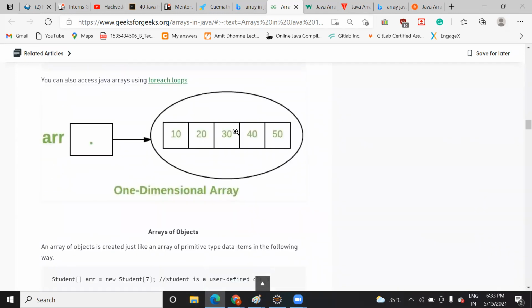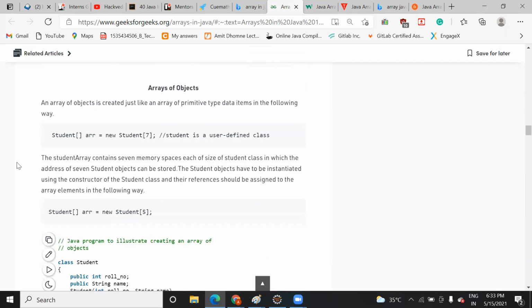It will look like this: an array, an index, and each cell saving some data. Student square bracket before, then the variable name, and new Student 7. This is a user-defined class. In a similar way you can define an array also.